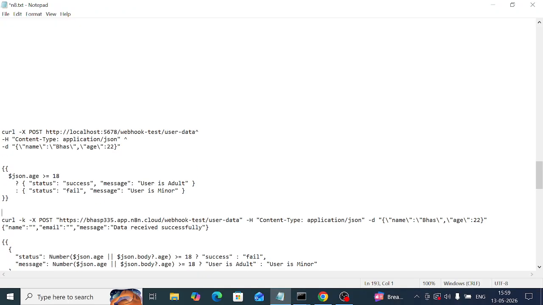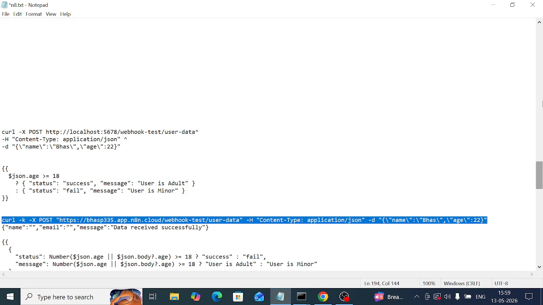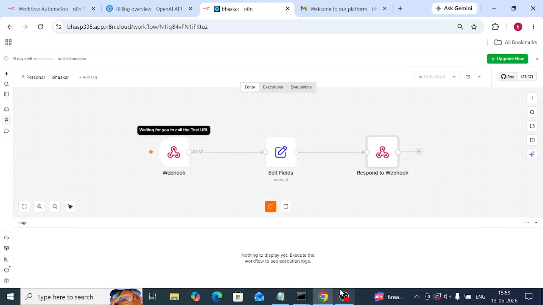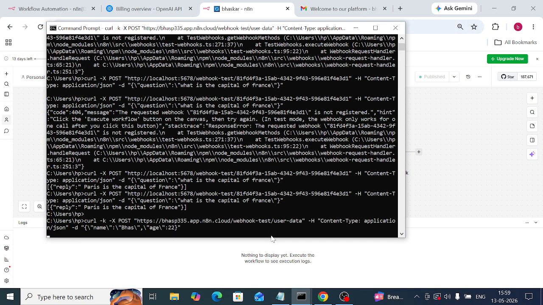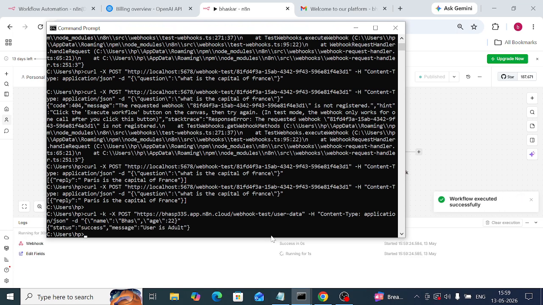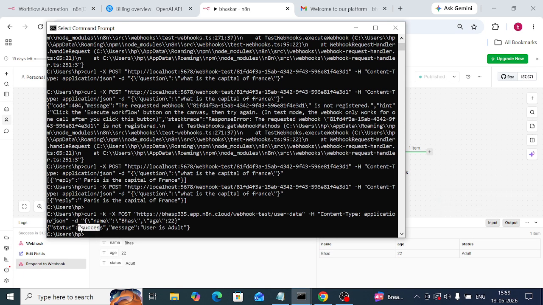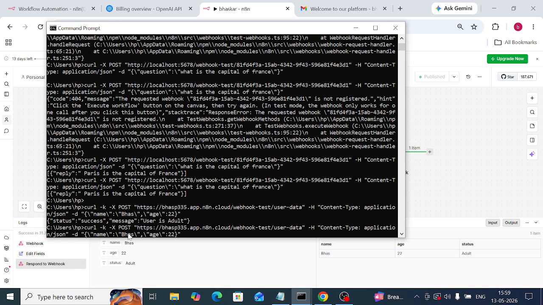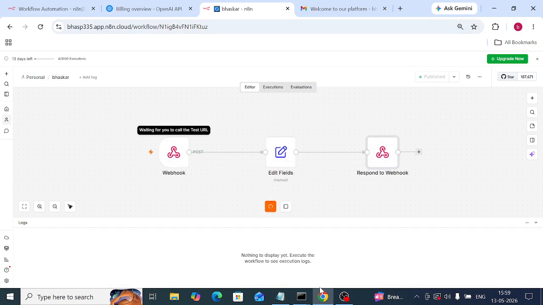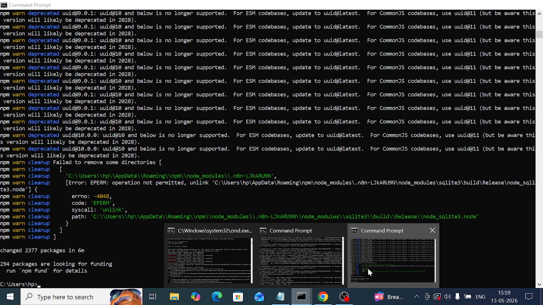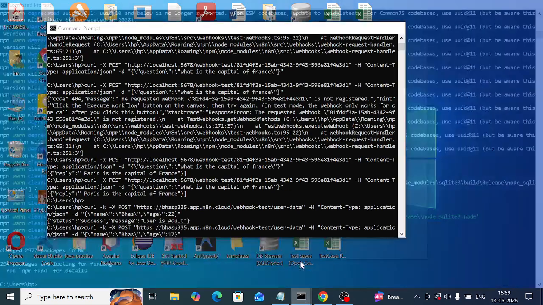Okay, I want to run this code. See, greater than 18 means adult, otherwise minor. See, success: greater than or equal to 18 means the user is an adult, it is success. If I give 17, we will see. I will give 17. Okay, and again I am executing the workflow, we will see.